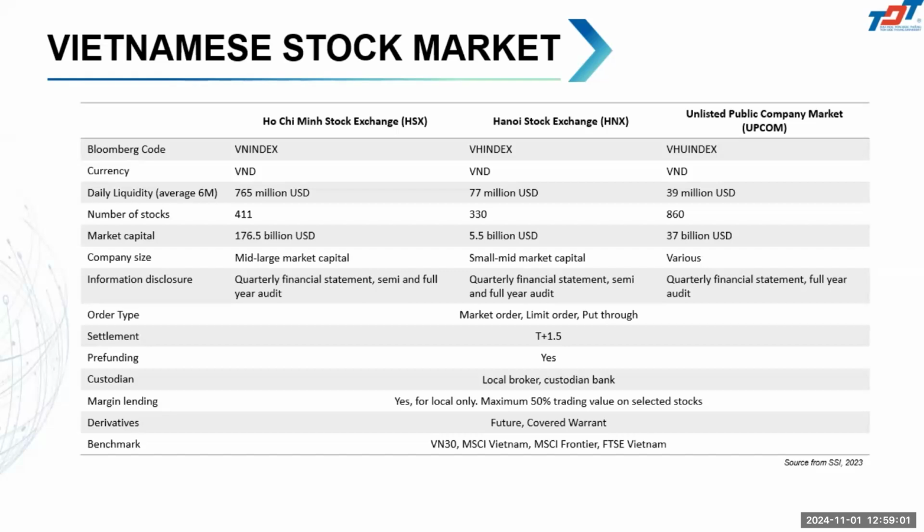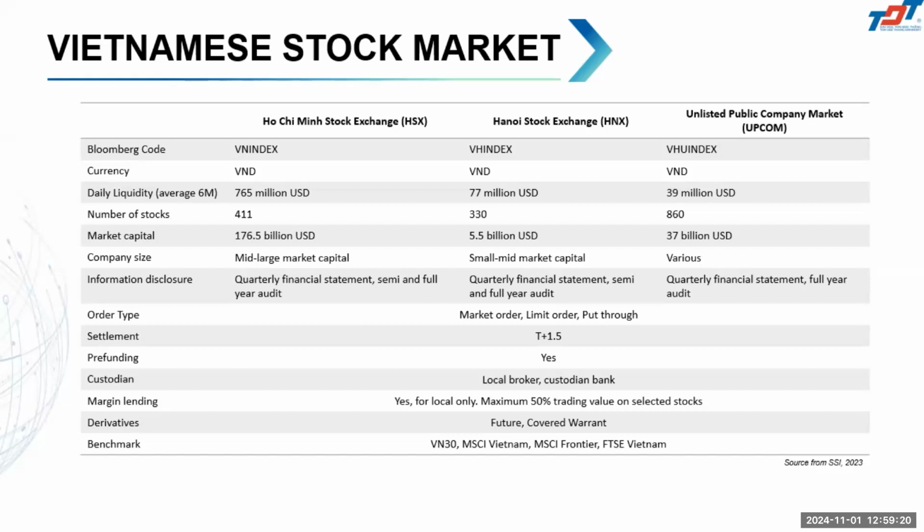Those who take part in the market are local brokers, local securities corporations, and also some custodian banks in Vietnam. They also do margin lending for the stock exchange, at around 50%.